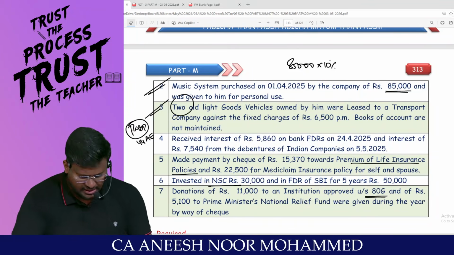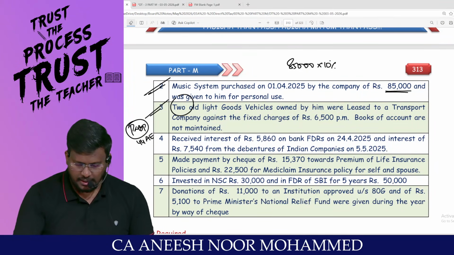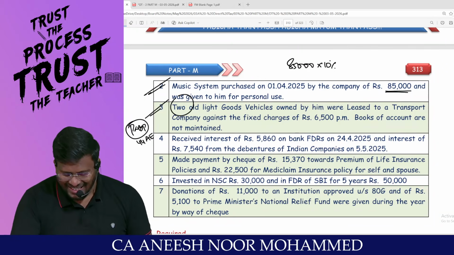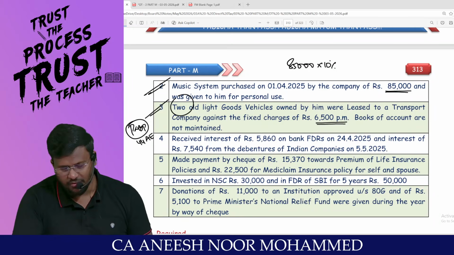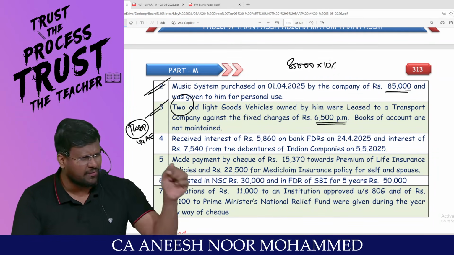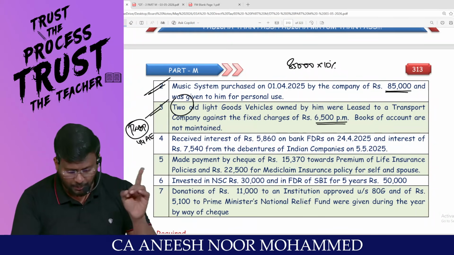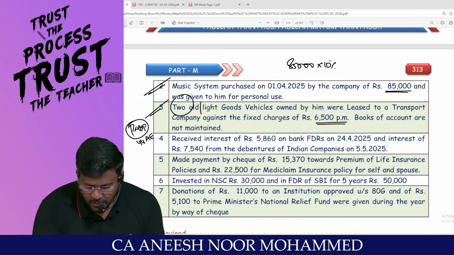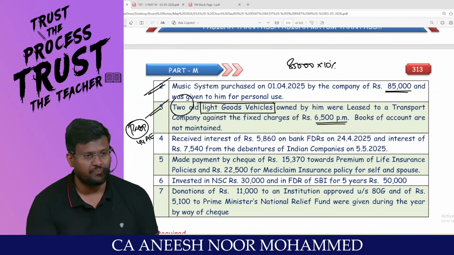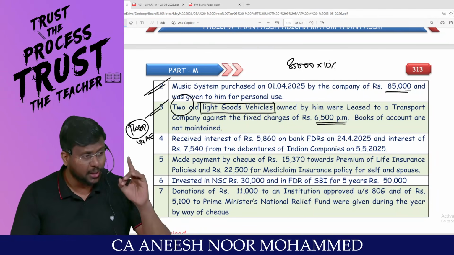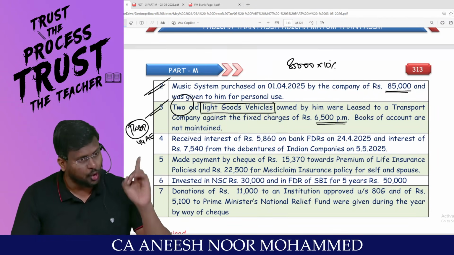If an assessee is owning and maintaining goods carriage which is less than 10, leased to a transport company, again, the fixed charges of 6,500 per month will not be considered, because we are having a fixed amount of 7,500 per month or part of the month. Am I right, sir? The question specifically said light goods vehicle. It's not a heavy goods vehicle. If it is a heavy goods vehicle, it is 1,000 per ton per month or part of the month.